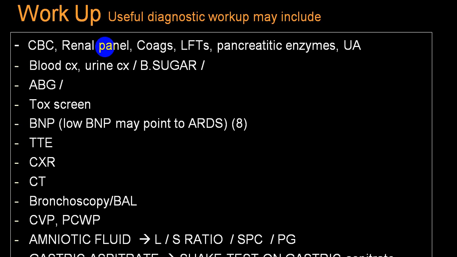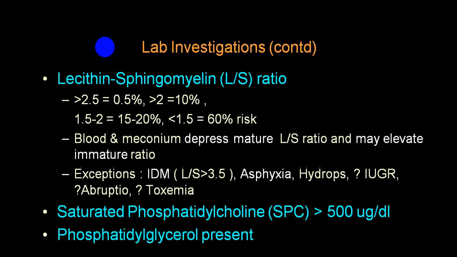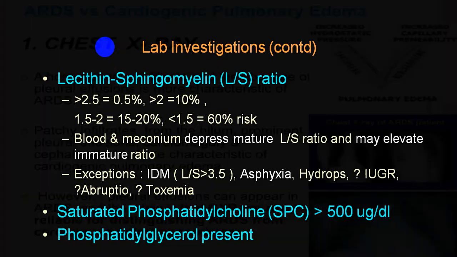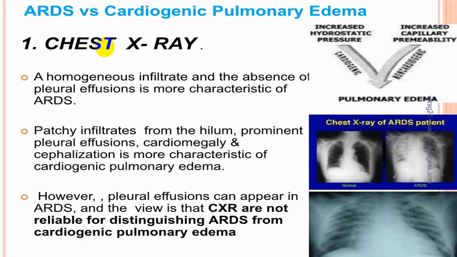Gastric aspiration, you can go for. So in aspiration pneumonia, you can look for that test we call LS test, or lecithin sphingomyelin ratio. Chest X-ray by and large is good, helpful. We already mentioned the difference between both varieties, ARDS and cardiogenic.